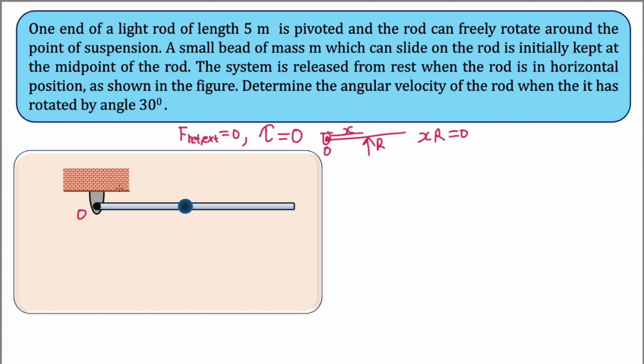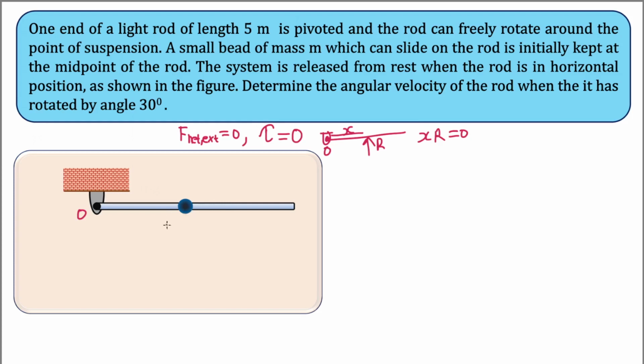So there is no reaction force actually acting on this body, which gives us the result very beautifully, that this bead is experiencing no contact force from this rod.